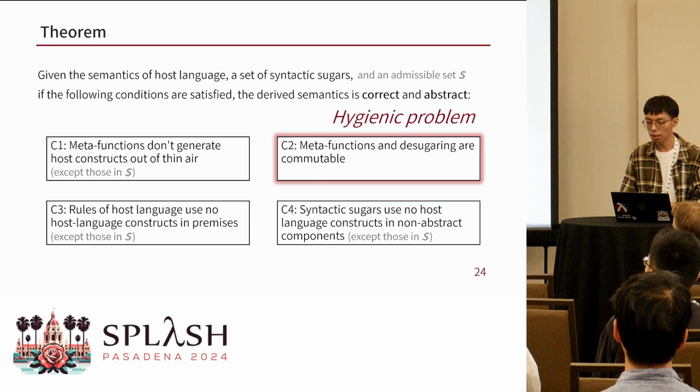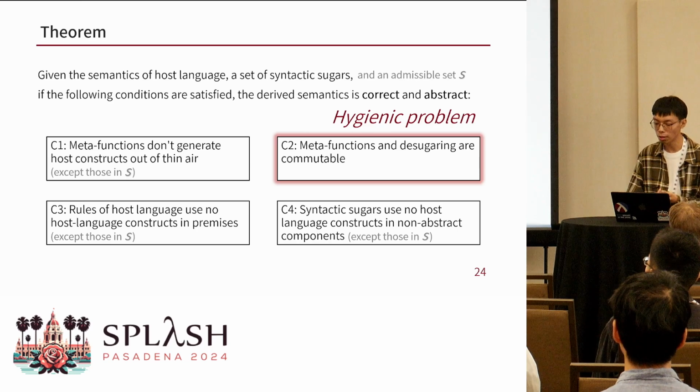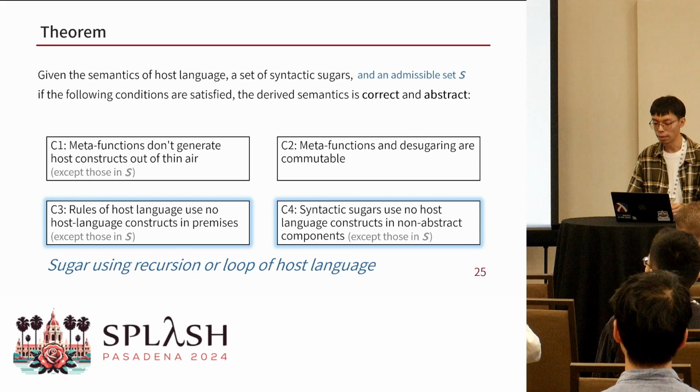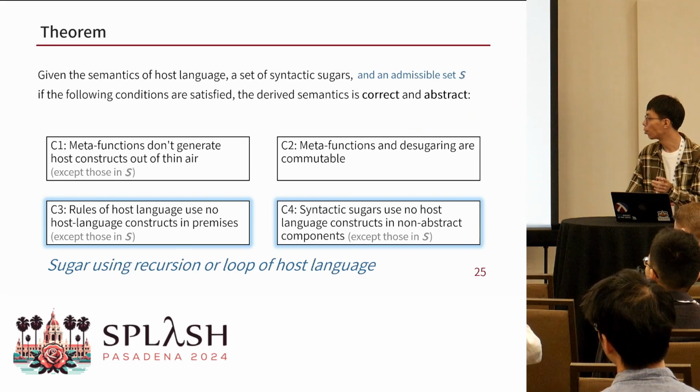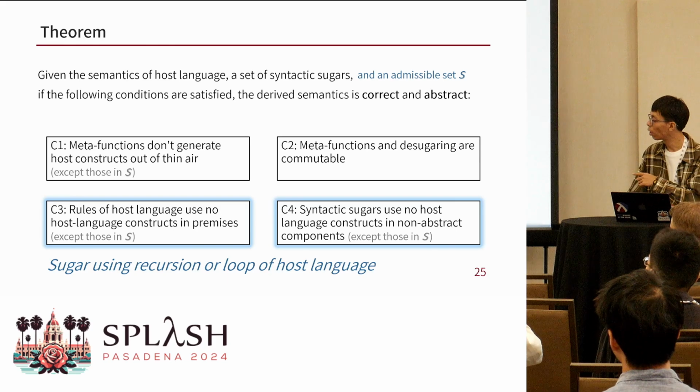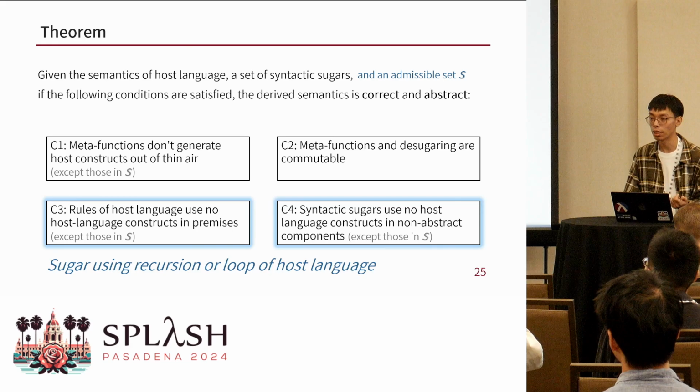There are many interesting implications from these four conditions. For example, the hygiene problem, which is a famous problem in macro systems, is related to the second condition. And if loops and recursion are used in the desugaring rules, these two conditions can guarantee the termination of the semantics lifting. And I cannot cover all of them now, and more discussion can be found in our paper.